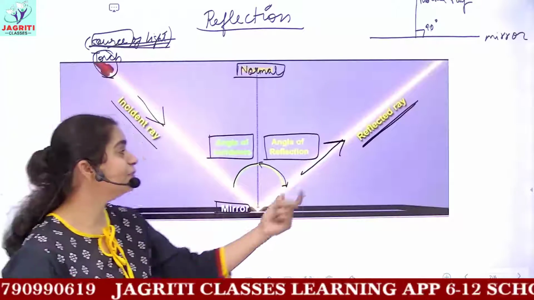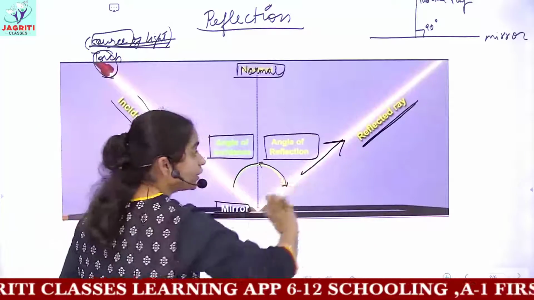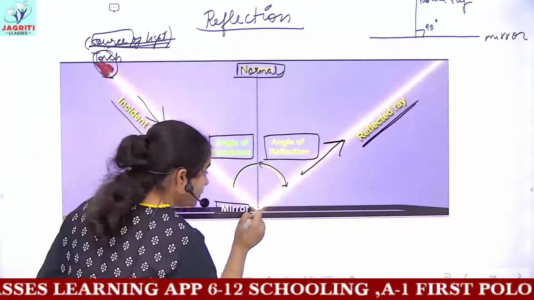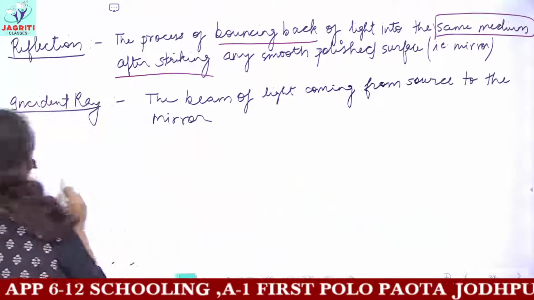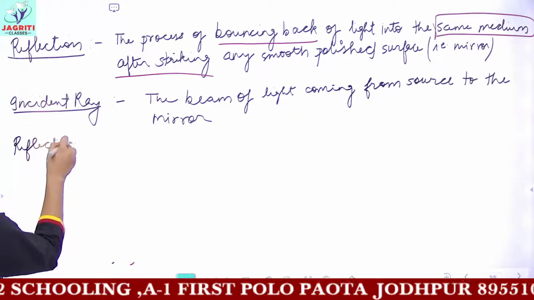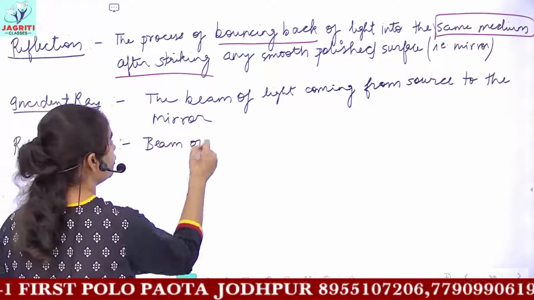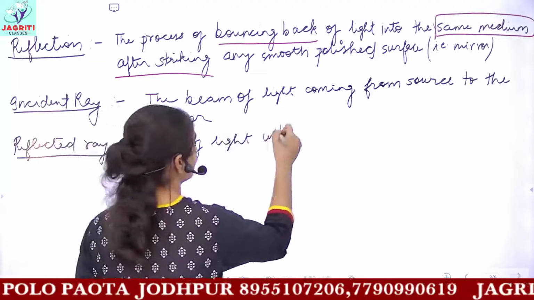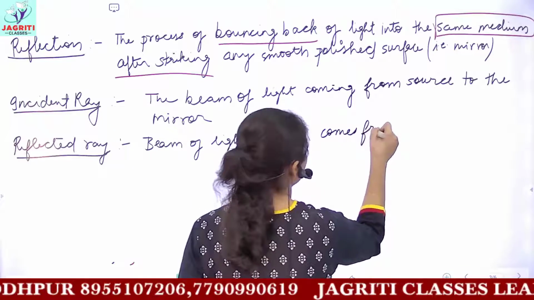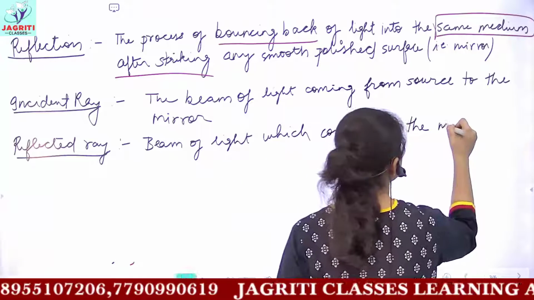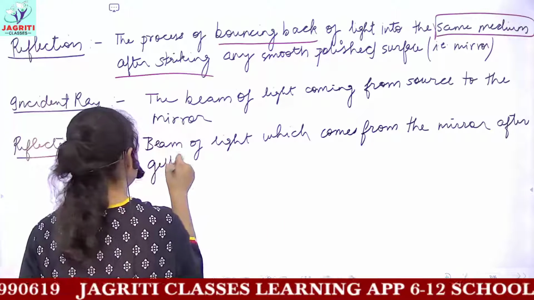Now in a similar manner, if we try to define the reflected ray, it is the beam of light or ray of light which comes from the mirror and goes into the same medium. So let's write the definition of the reflected ray. Reflected ray is the beam of light which comes from the mirror after getting reflected.